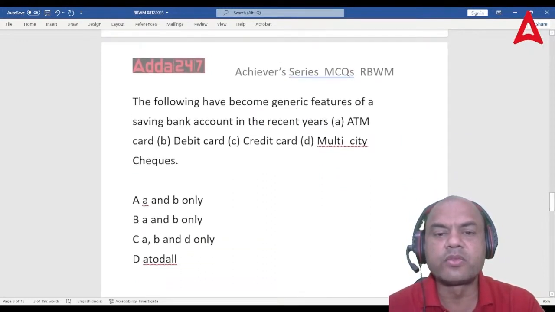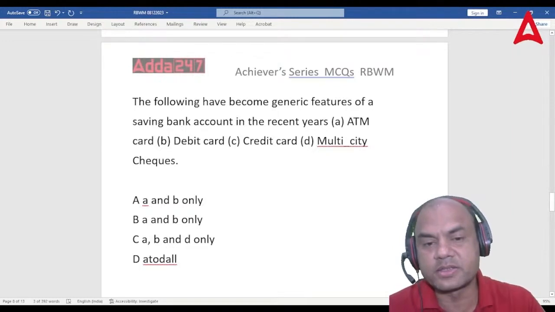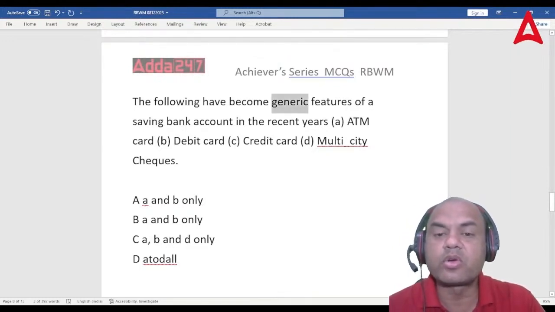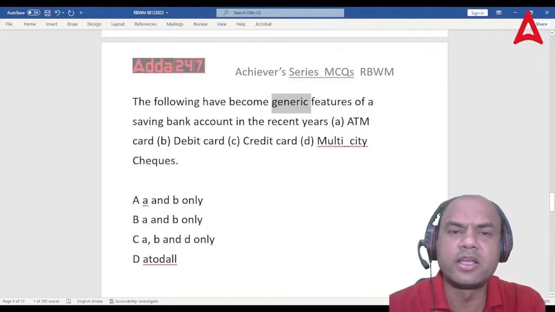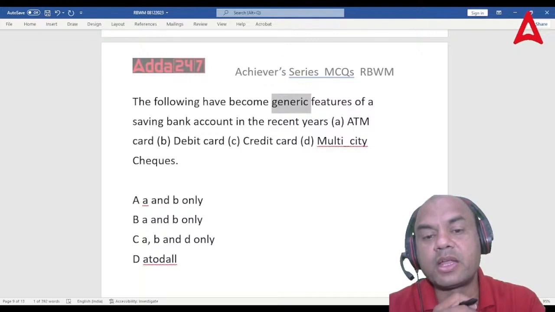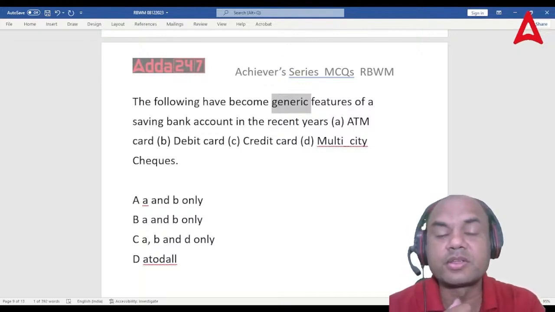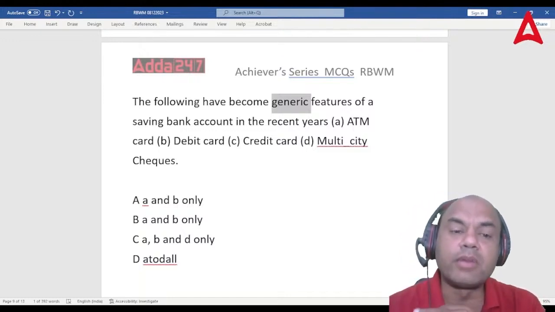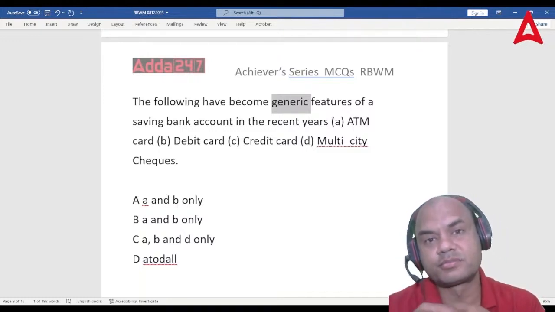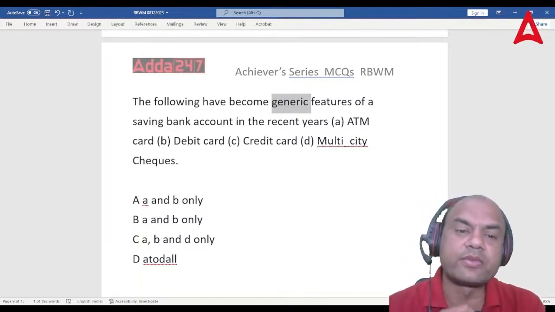Next one. The following has become the generic feature of savings bank account in recent years. Generic means what? Common feature. Common feature means so what? If I tell any customer I am giving ATM card, so what? If I am giving debit card, so what? Credit card, so what? Multi-city check, so what? It's nothing new. Okay. So that is generic feature.